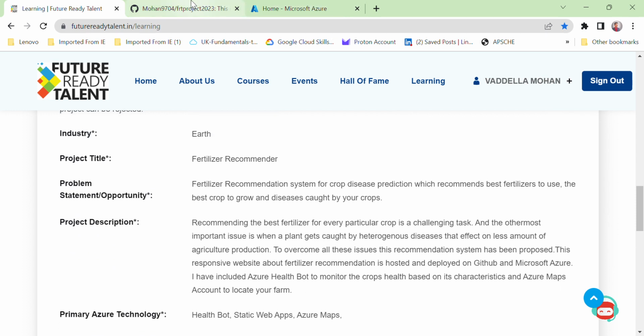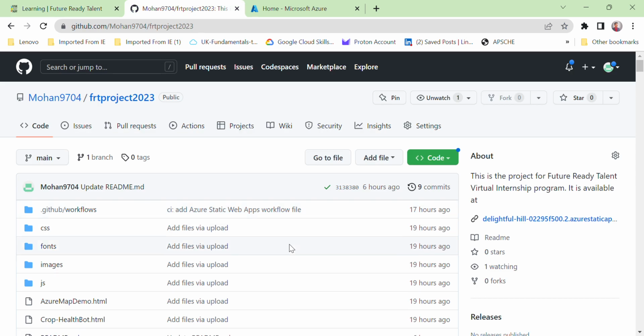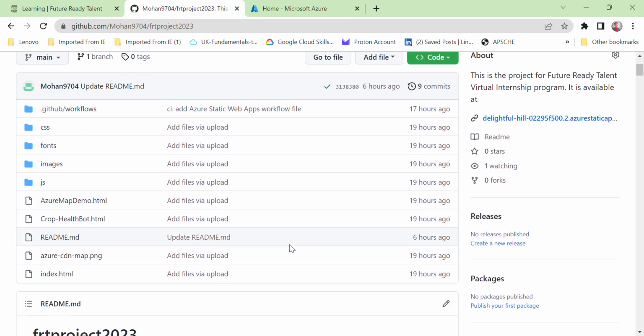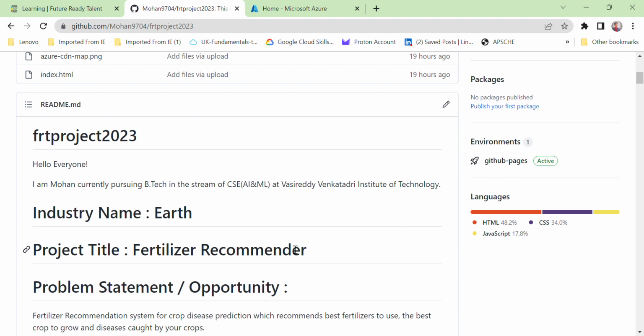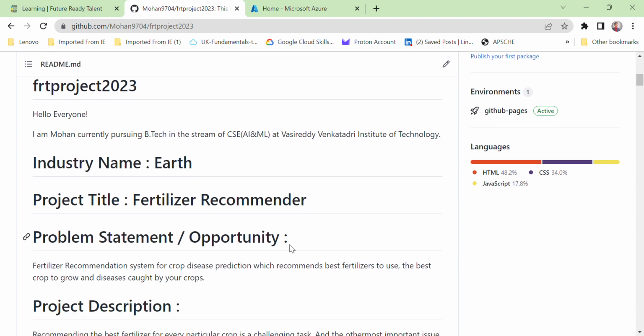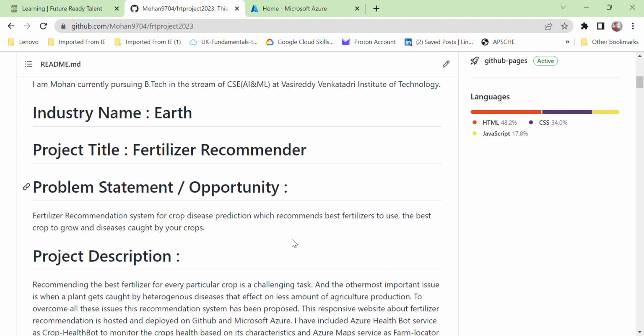Coming to the files of my project, let me discuss the detailed description of my project. Coming to the industry name, I have picked the earth. The project title is Fertilizer Recommender, and the problem statement is a fertilizer recommendation system for crop disease prediction, which recommends the best fertilizers to use, the best crops to grow, and the diseases caused to our crops.